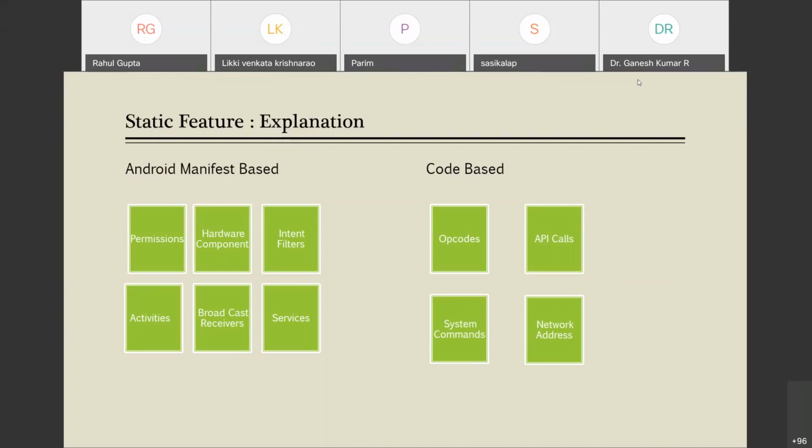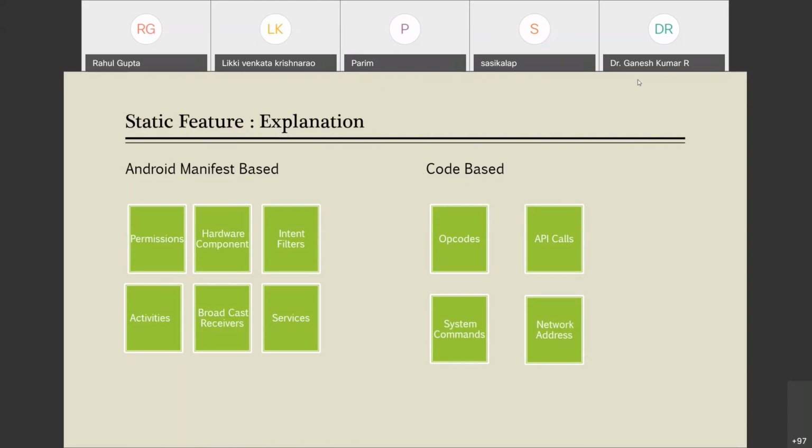Now next is intent-based filters. So what are intent-based filters? Every application has an intention, you know, the hidden motive behind the functioning of the application. All such intentions are listed in this XML file, which is known as the Android manifest file, and all such information is available there. You could extract it. For example, an application intention could be to pick a contact, to take a photo, to dial a number. So these intent filters are extracted to know what the intention of the application is.